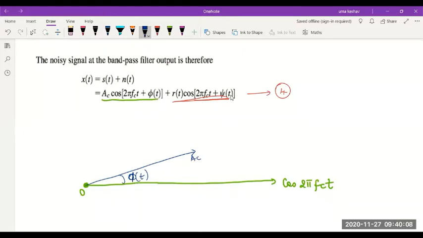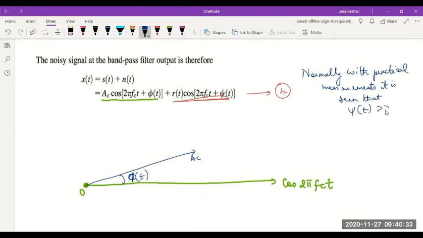Now, how do I draw the second signal? The second signal is also making an angle psi of t. Normally, with practical measurements, it is seen that this noise angle psi of t is greater than phi of t.